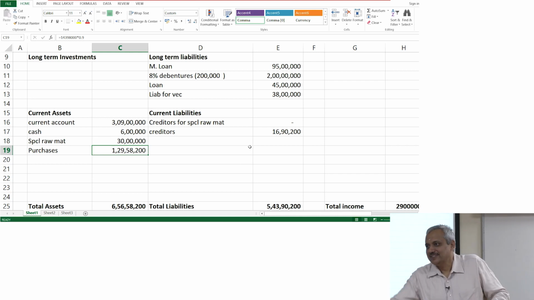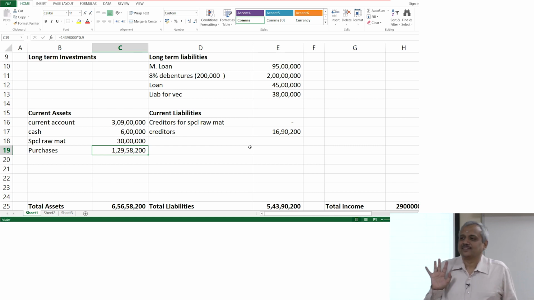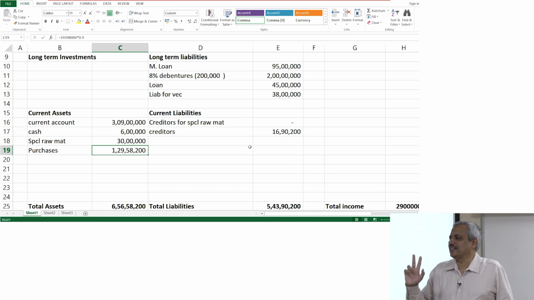Yeah, sure sir, 1 second. Precisely sir. I could have split it as 23 different transactions.